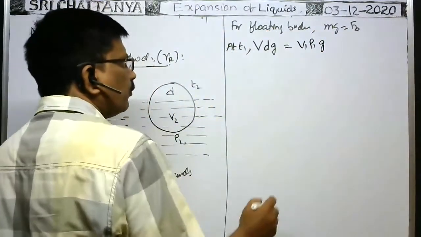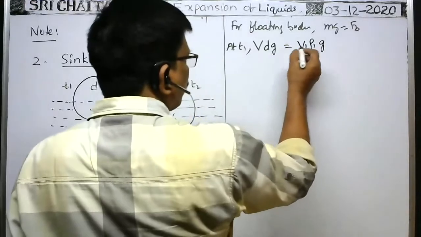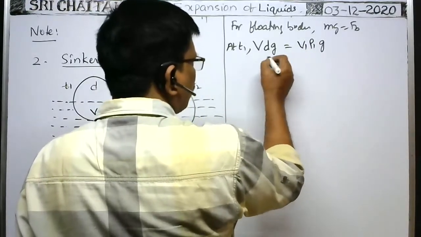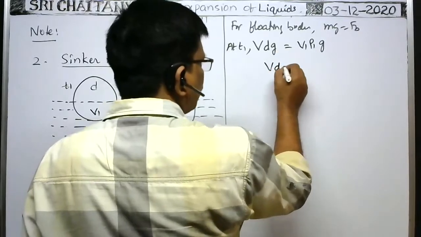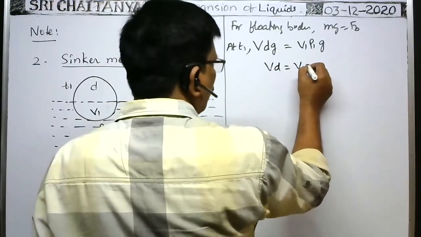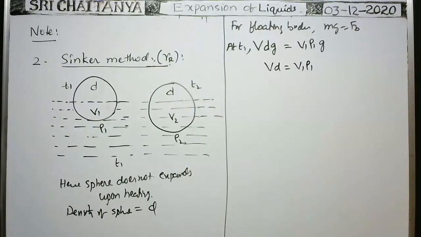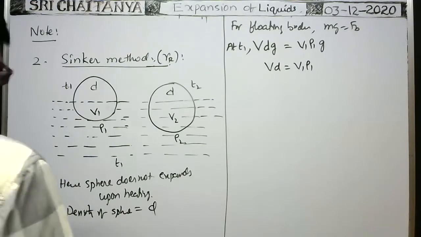That is the buoyant force acting on the body. Here, g cancels, so Vd is equal to V1 into ρ1. Therefore, the fraction of volume of the body submerged at a temperature T1.